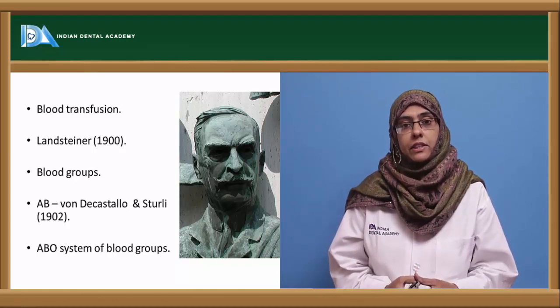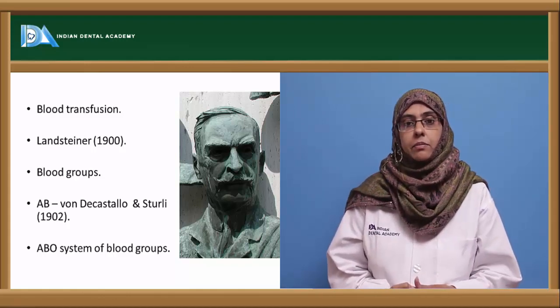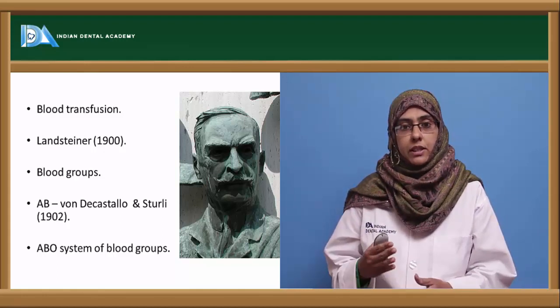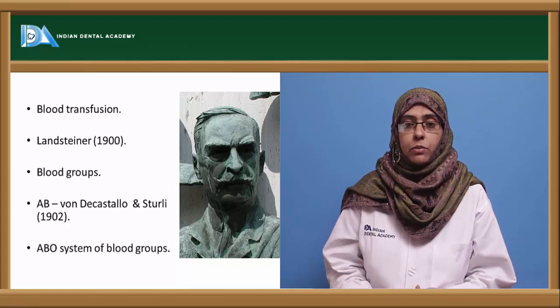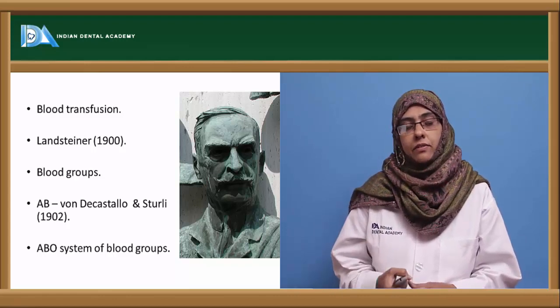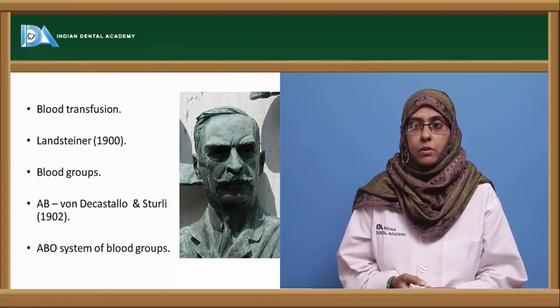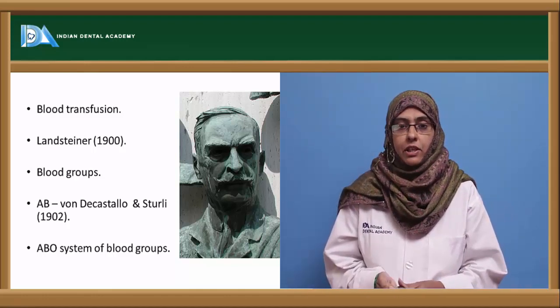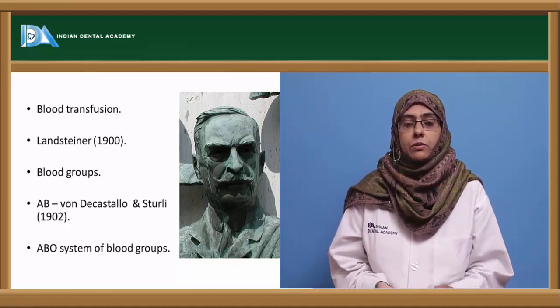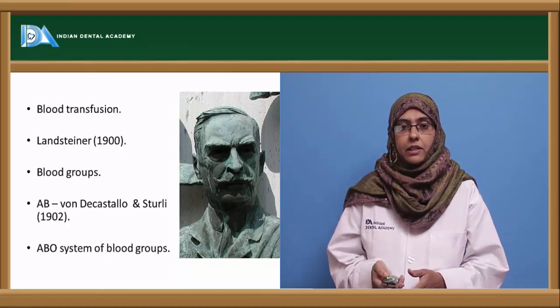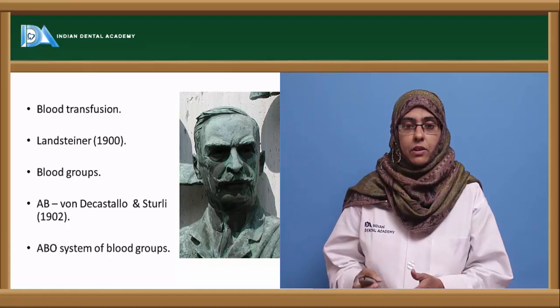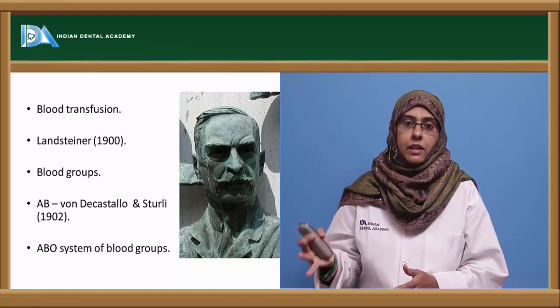It was only after the discovery of the blood groups that blood transfusion was possible, and the person who gave us the concept of blood grouping was Landsteiner, for which he received a Nobel Prize. Blood transfusion was possible only after the discovery of the different types of blood groups that people have, and it was Landsteiner who gave us the concept of the different blood groups.